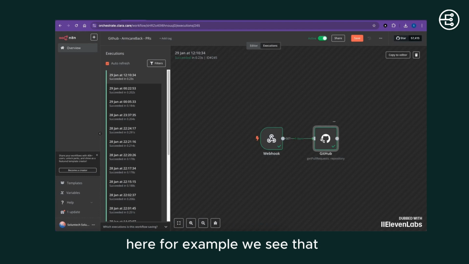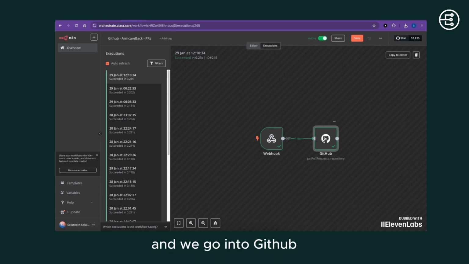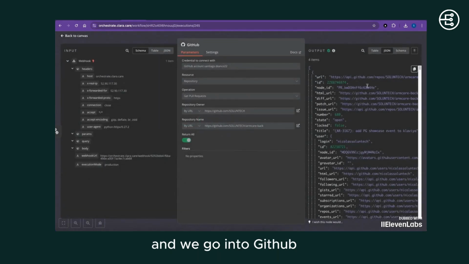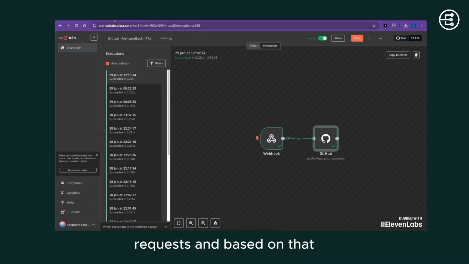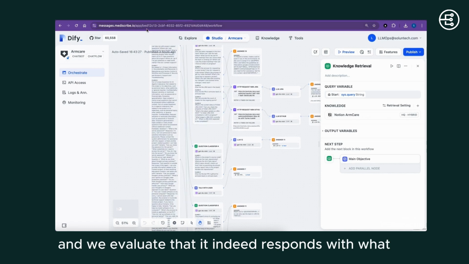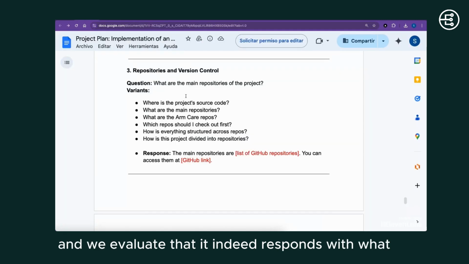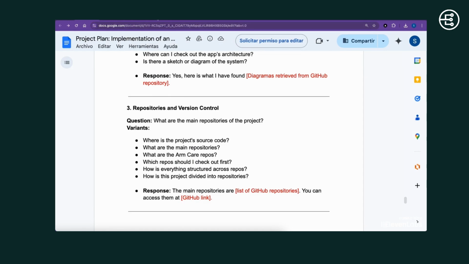Here, for example, we see that through a webhook, Dify connects with n8n, and we go into GitHub. They give us the response about the latest pull requests, and based on that, we formulate the response. And we evaluate that it indeed responds with what it has to respond.